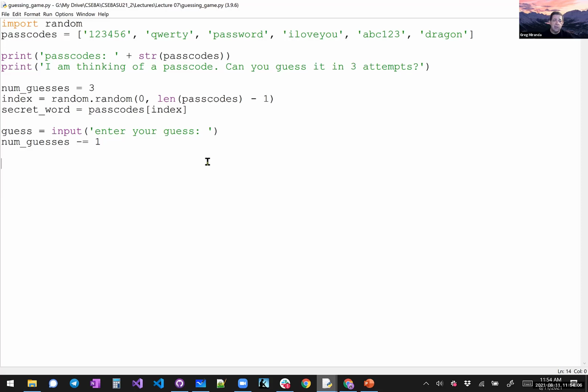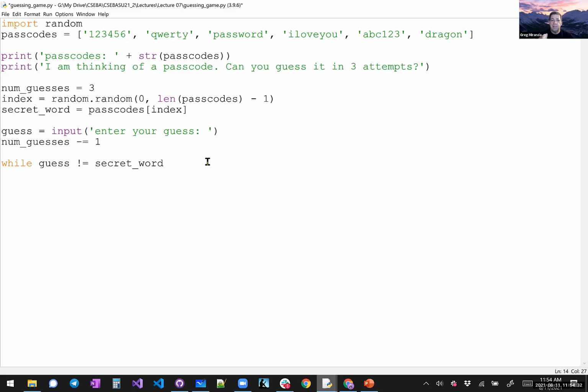And so if we can do this multiple times, that means we should do this in a loop. And so we need to think about what's going to be our condition for us to continue to loop. Well, first, is their guess equal to the secret word? Did they guess it correctly? Now, remember, I'm looping as long as they have the wrong answer.